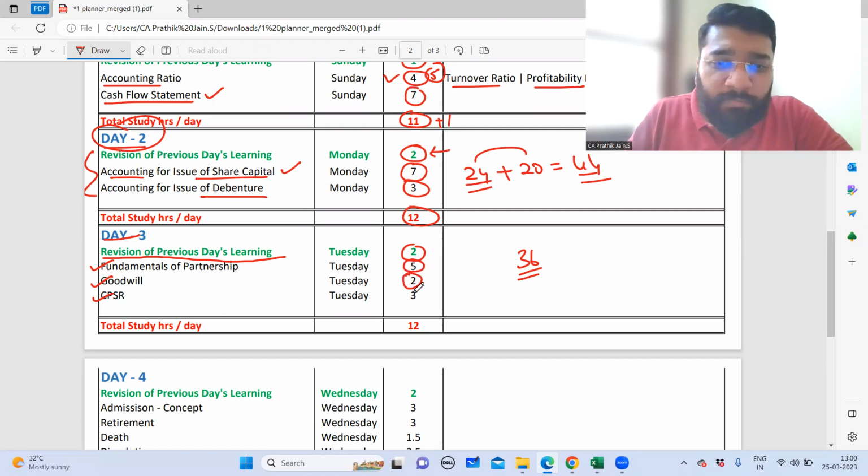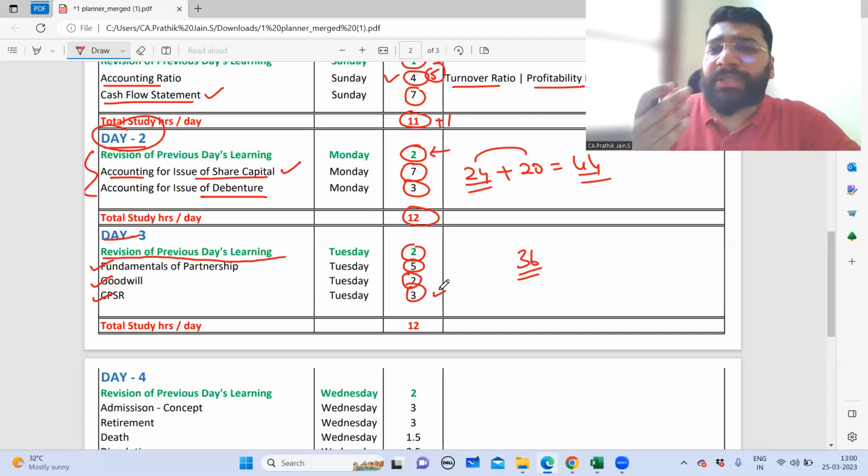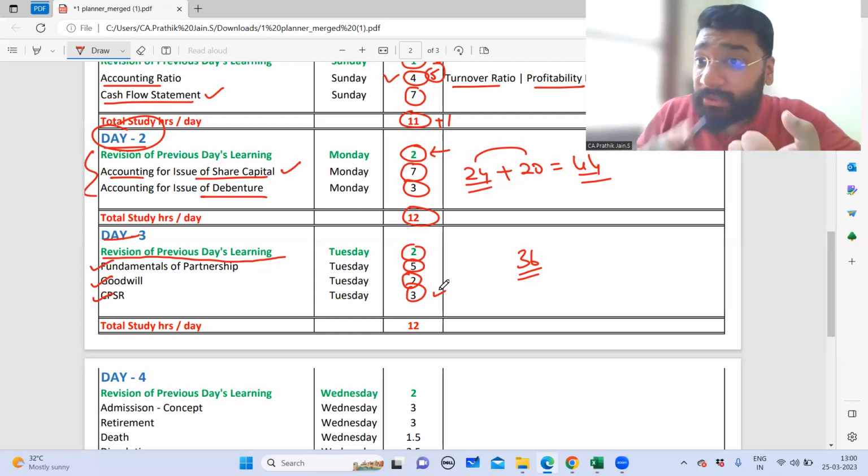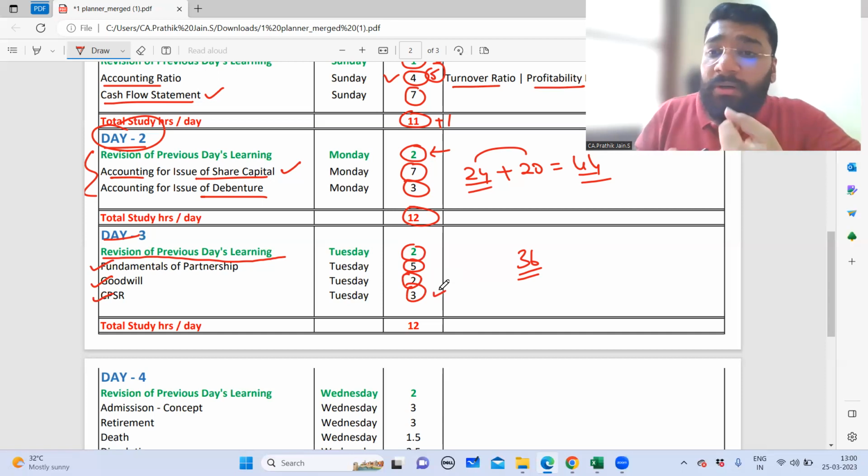Goodwill and change in profit sharing ratio. Changing profit sharing ratio, when you do this topic, guys, you'll be covering the majority of the concepts. How do you calculate the new ratio, gaining ratio, and sacrificing ratio? How do you account for goodwill? How do you transfer the reserves, accumulated profits, losses, and deferred revenue expenditure all to the old partners in the old profit sharing ratio? The revaluation concept, all of that will be covered.